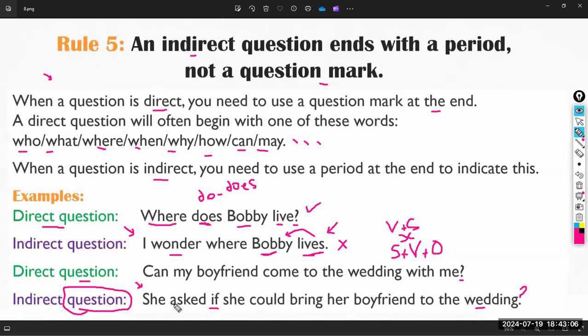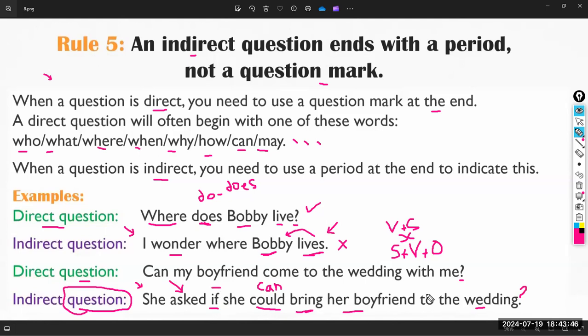Okay? Now, let me explain this for full understanding. Let's try to change this sentence to be a question. Now we have to say she asked, can her boyfriend bring, or maybe bring her boyfriend to the wedding? So can, if you remember, I don't know if you have that full idea about direct and indirect speech, because I have to go back one step behind in tense. So the original sentence is can, and here we have if.